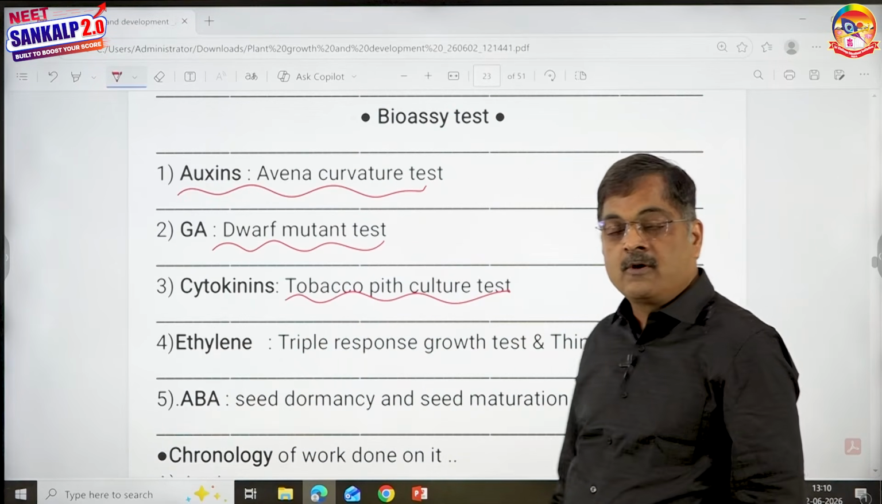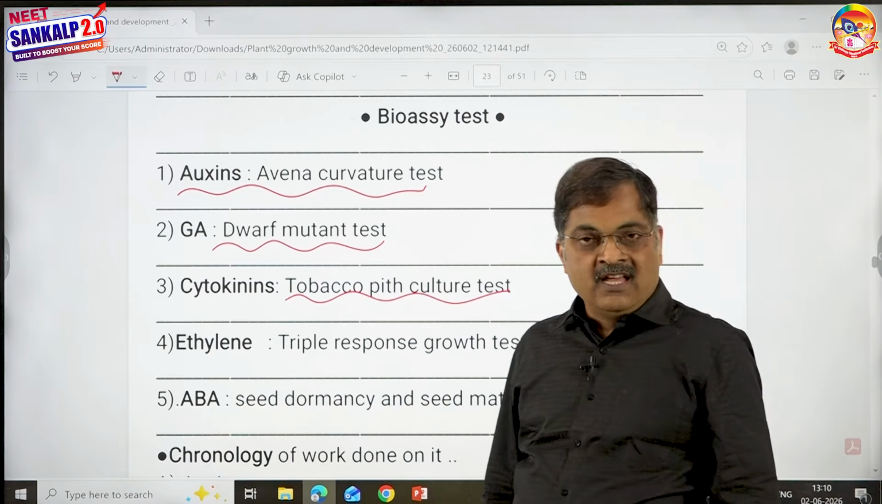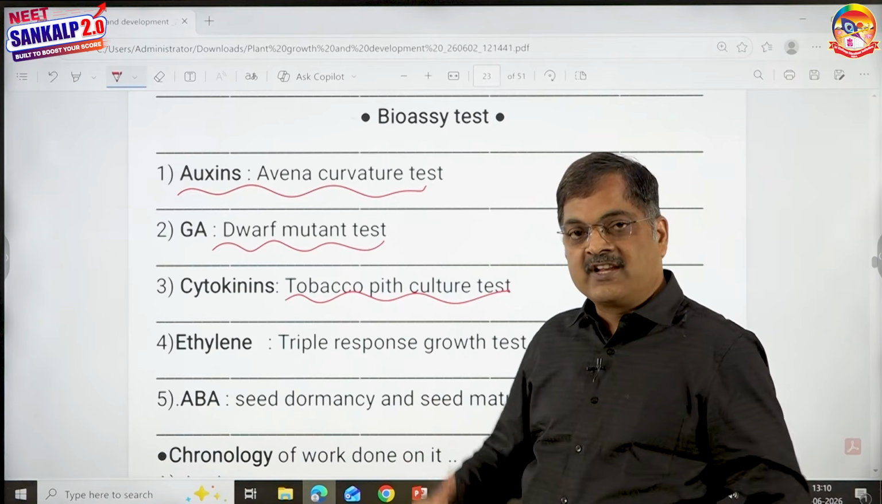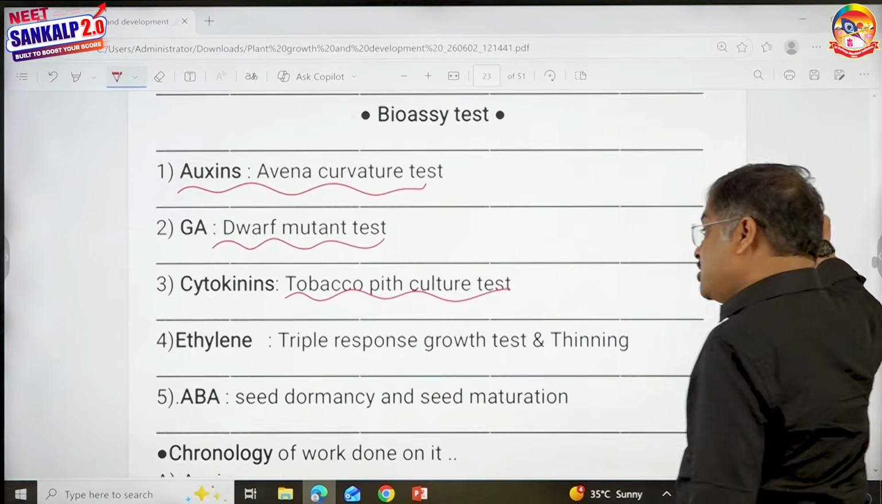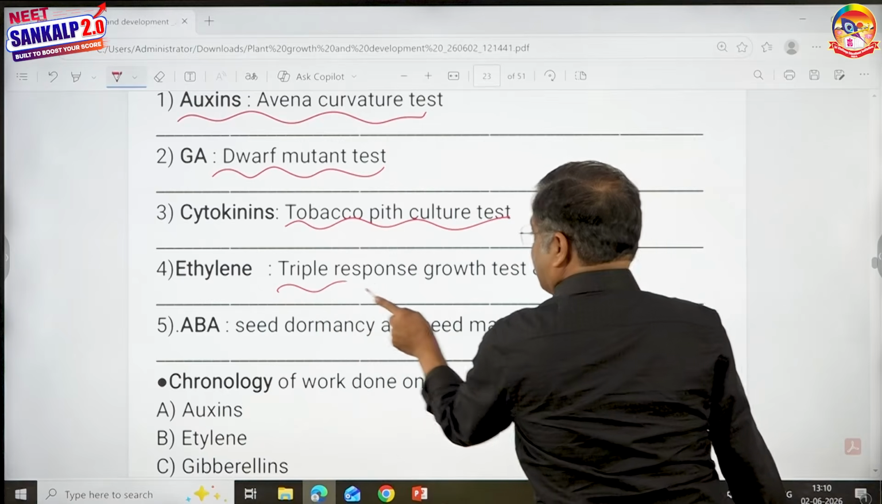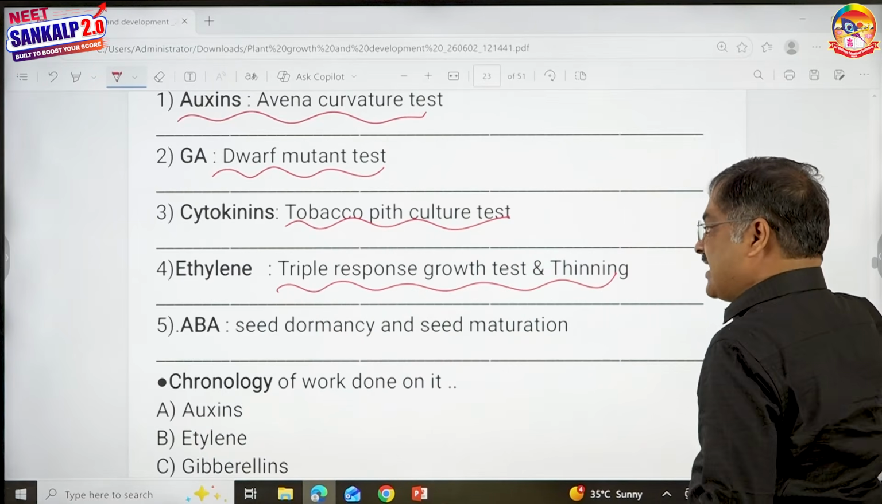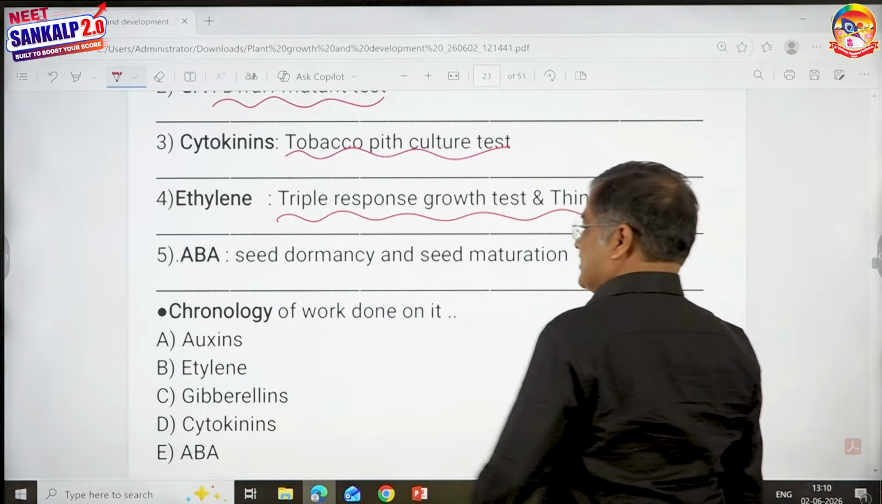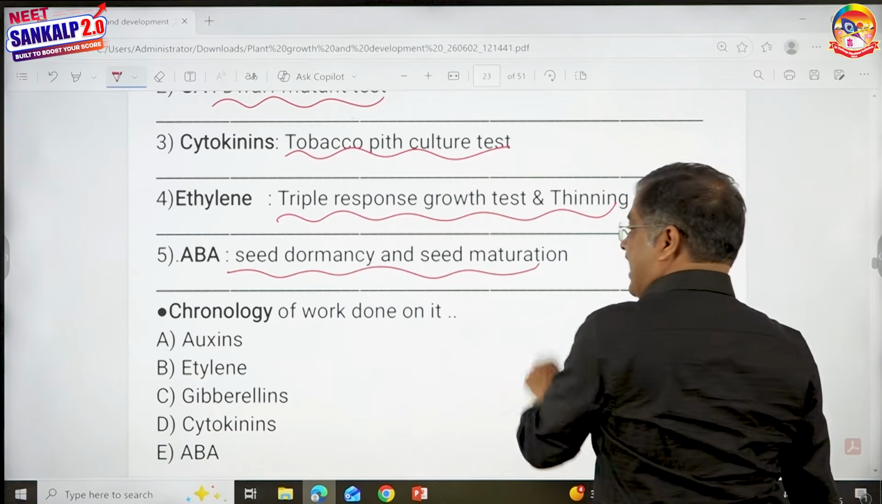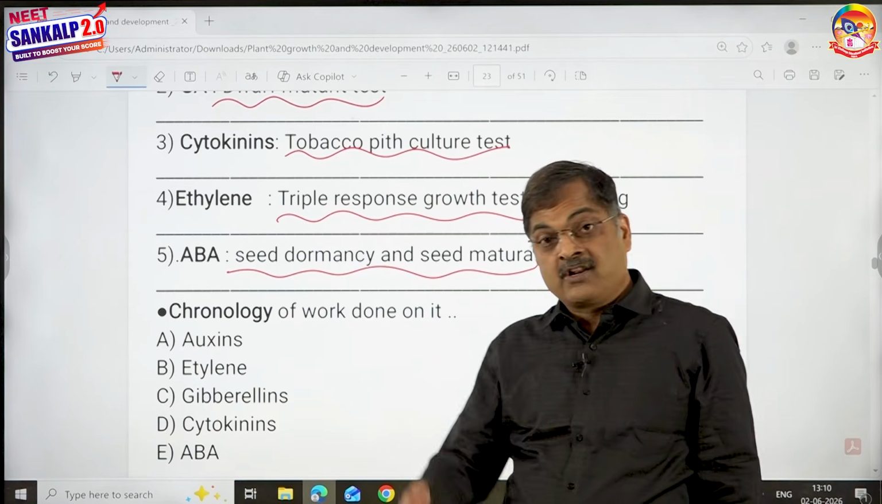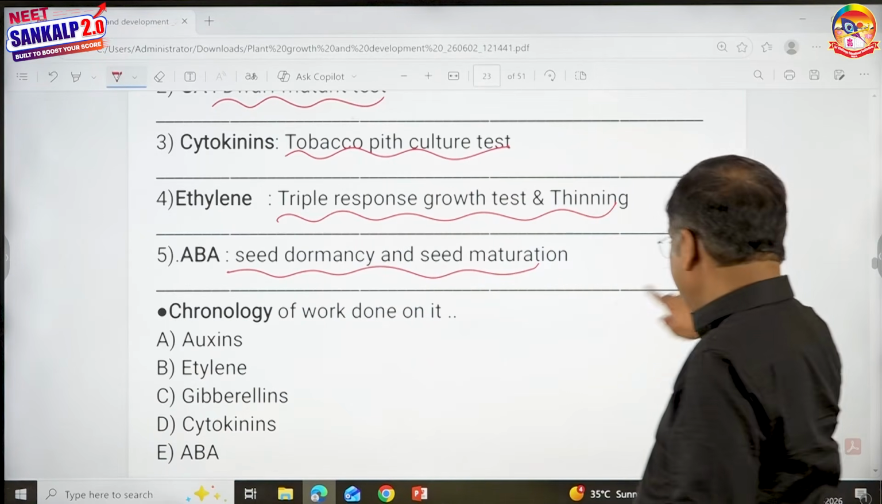We already discussed Skoog's culture, tobacco pith cells in the presence of both auxins and cytokinins. Ethylene, triple response, growth and thinning. I'll explain this. Then abscisic acid, the bioassay test is that it can cause seed dormancy and seed maturation. Apart from that, stomatal closure can also be the bioassay test.